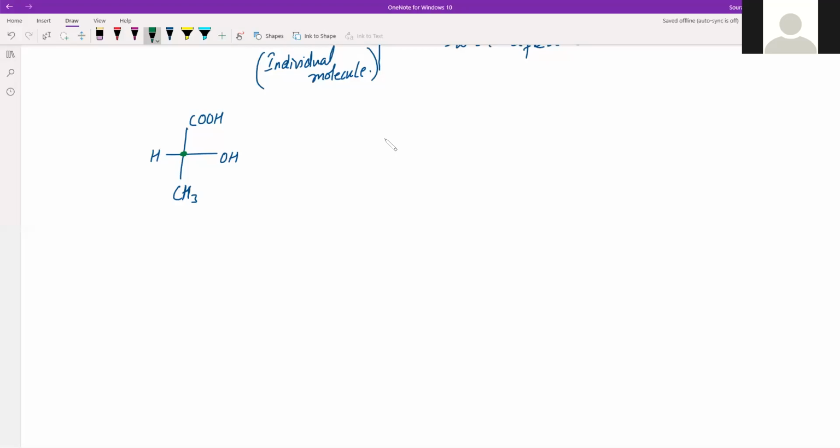Now, this exists as a pair of enantiomers. Enantiomer means what? Now you have a mirror and then you find its mirror image. So how will the mirror image look? It will have OH here, H here, COOH in the same place, and CH3. So this is structure 1 and structure 2. This compound is actually lactic acid. Why acid? Because it has a COOH group.